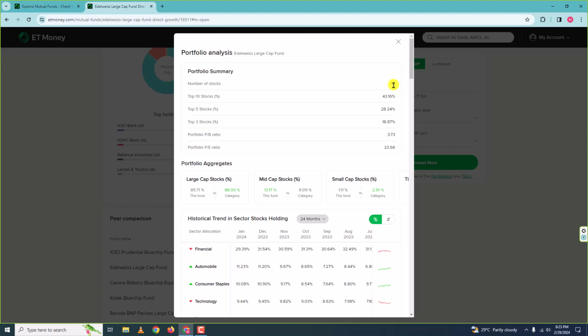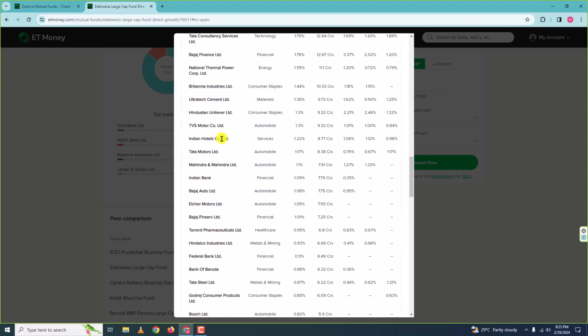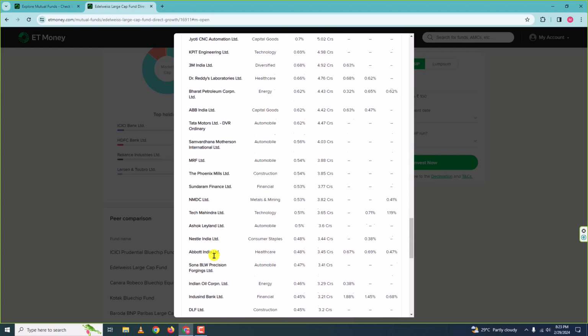It is not required that the mutual fund should invest in all 100 companies. No. So they can invest in as many as they want. Now this depends on the fund manager. So the fund manager of this particular mutual fund has decided to invest in 76 stocks or 76 companies, and you can see the companies here.